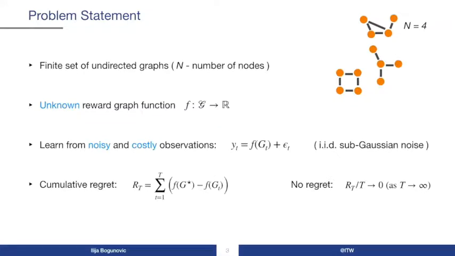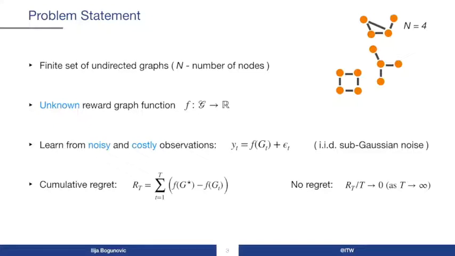Now, a little bit about the formal problem statement. We consider a bandit problem where the learner aims to optimize an unknown reward function via sequential interactions with a stochastic environment. In particular, we assume that we are given a finite set of graphs, with n being the number of nodes in each graph.